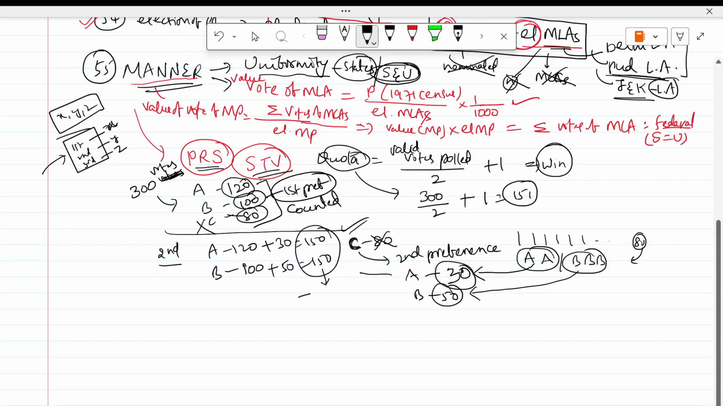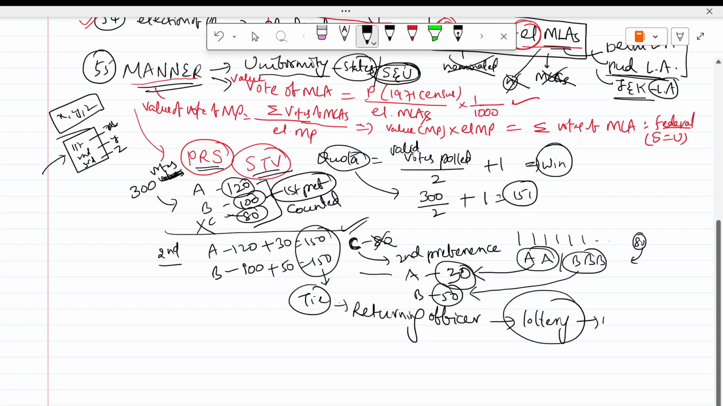Of course, when there is a tie, then the returning officer, who is conducting the election, will make a lottery. So then that candidate will win. This is in case of a tie only. Actually, the Election Commission of India will conduct the elections to the president.